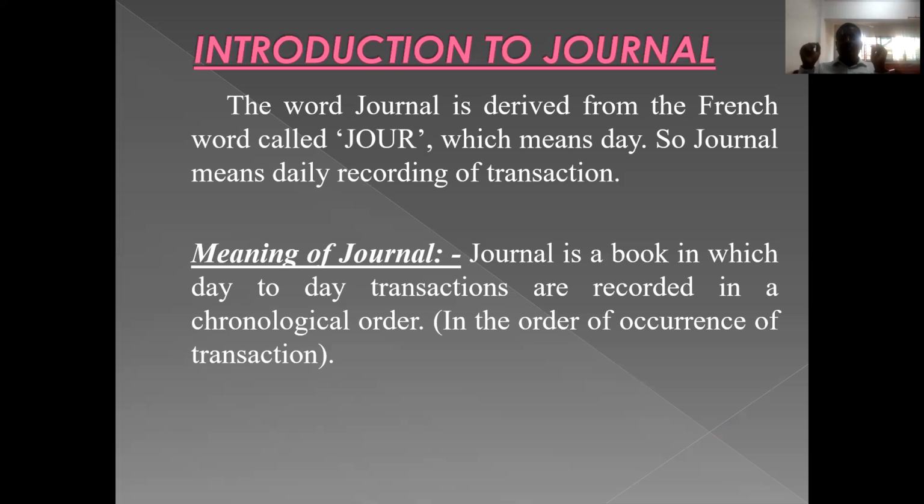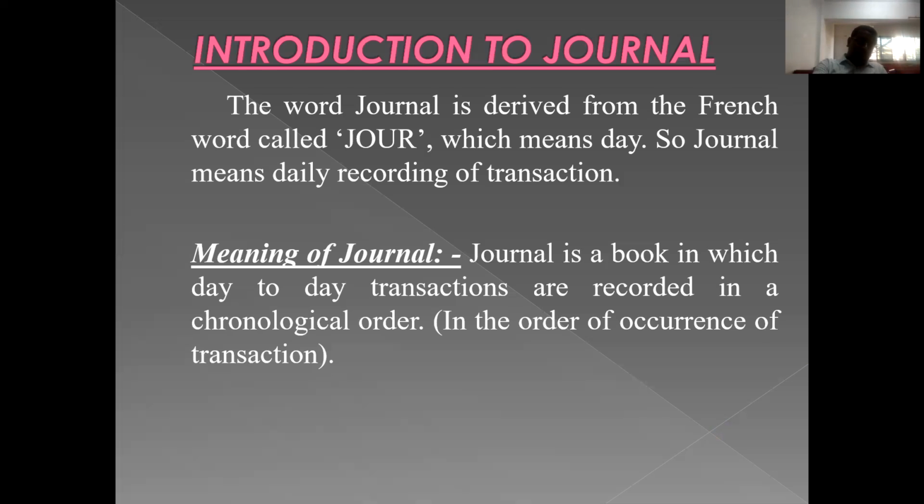So once again, we'll see the meaning of journal. Journal is a book. There will be a number of books like journal, ledger, subsidiary books, cash books. Journal is a book in which day-to-day transactions are recorded in a chronological order. That particular book is known as journal. What is the meaning of chronological order? In a sequence, date-wise, in the order of occurrence of the transactions, we need to record. That is chronological order. So it is all about the meaning of journal.